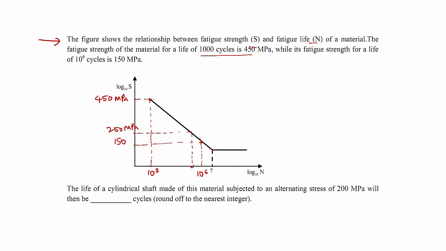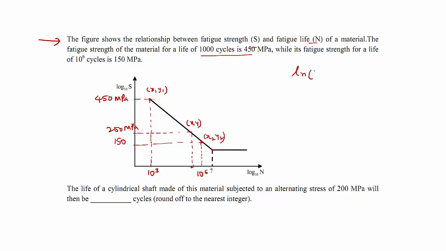So we need to perform linear interpolation. This is x1 y1. Say this is x2 y2. That is the slope formula: y2 minus y1 by x2 minus x1 equal to y minus y1 by x minus x1. That formula can be used. Writing this in xy coordinates, the y coordinate is first 450.